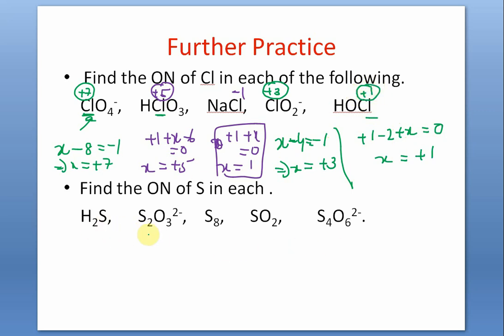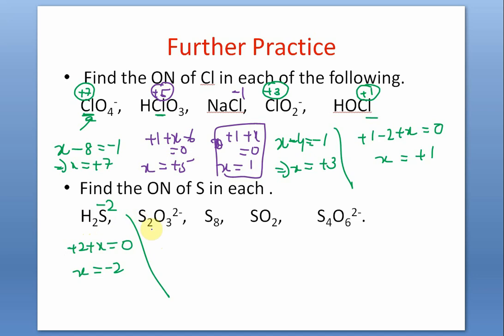Then let us do this. Sulfur in H2S. It is a monoatomic ion, so it is minus 2. If you are still not happy, then perform algebra: 2 hydrogen atoms plus 2, and sulfur x is equal to 0, x is equal to minus 2. Who prevents you from acting like a foolish person?